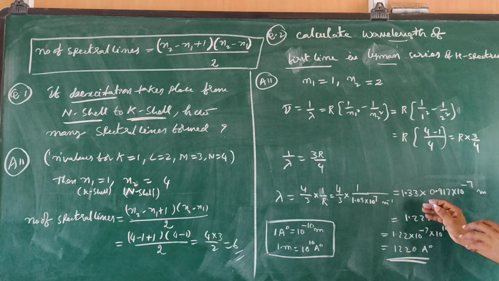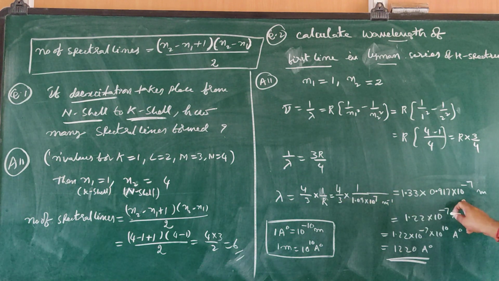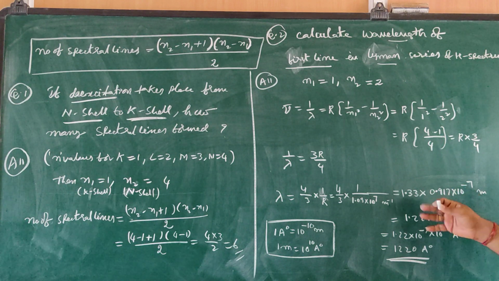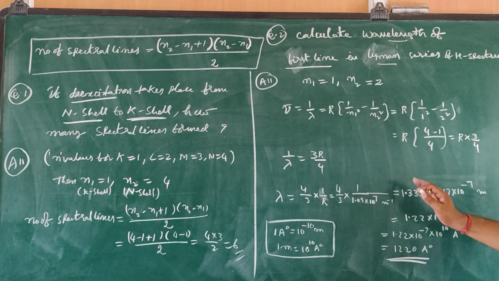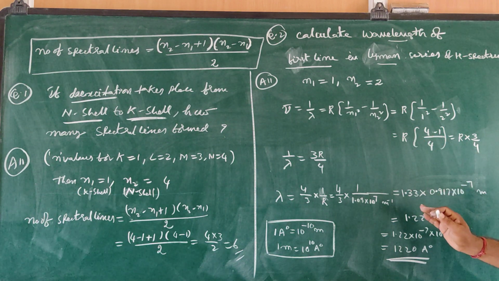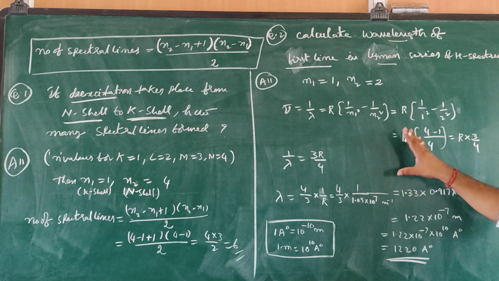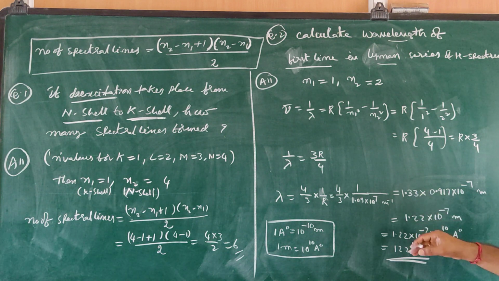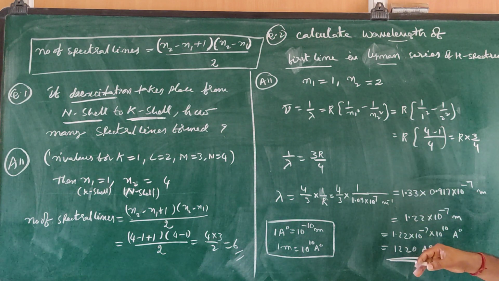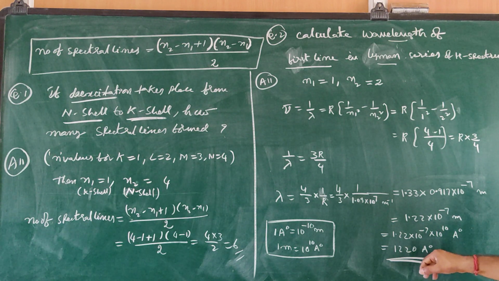If you follow this method, it will be easy, because 1 by R, use this value permanently: 0.917 into 10 power minus 7 meters. You use it directly, 1 by R, and you can solve easily. Otherwise it will be difficult to solve. Please focus on this model particularly, because it takes time. If you directly use this 1 by R value, it will be very easy. In objective questions, they can give the answers in angstroms, so you need to convert that.